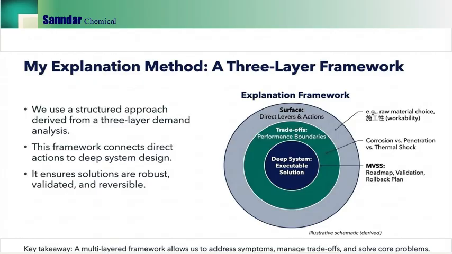Here I explain the method I will use throughout the deck. It is a 3-layer framework. At the surface layer, we discuss direct levers and actions, raw material choices, workability, and practical measures. At the middle layer, we discuss trade-offs and performance boundaries, especially the triangle of corrosion versus penetration versus thermal shock. At the deep layer, we turn the strategy into an executable system, including roadmap, validation and rollback plan. This framework ensures our recommendations are robust, validated, and reversible, so improvements are scalable rather than one-off success.